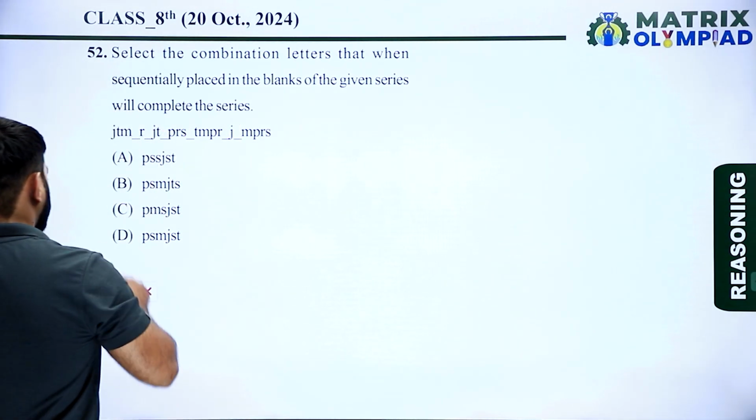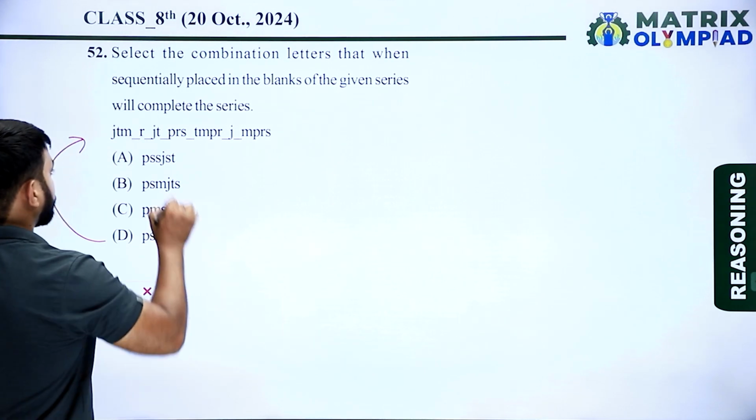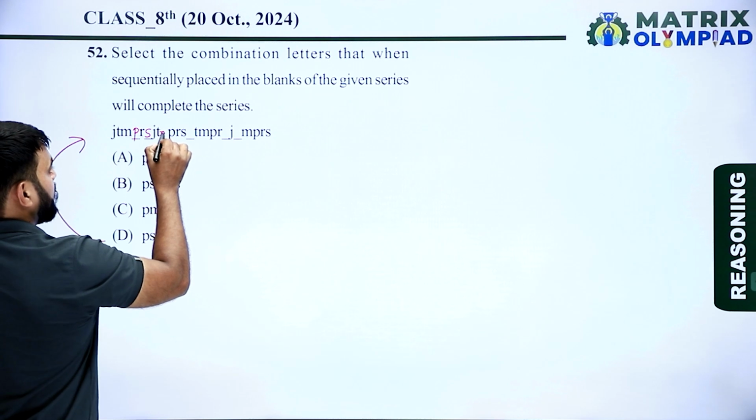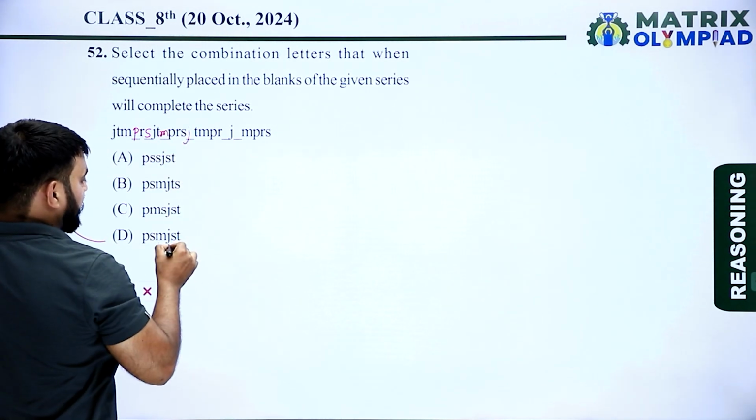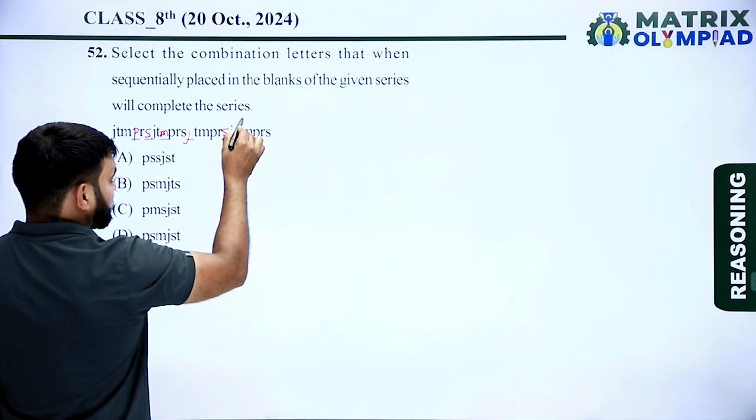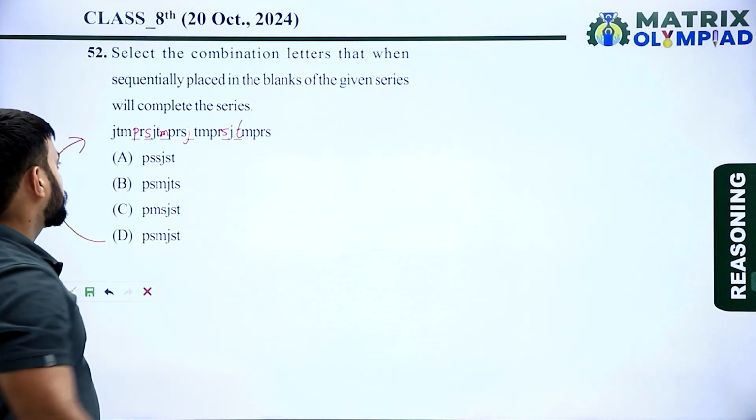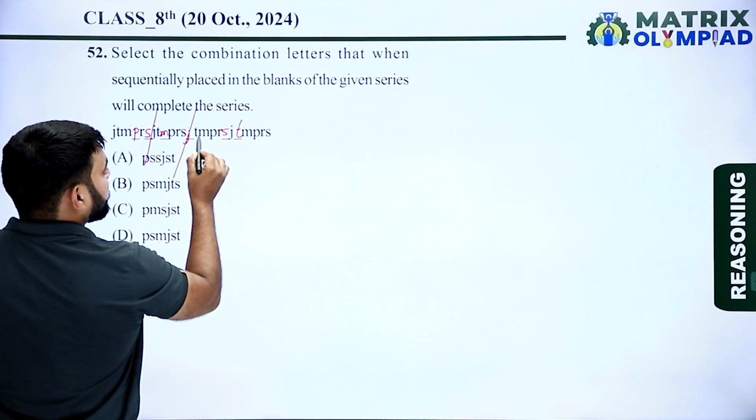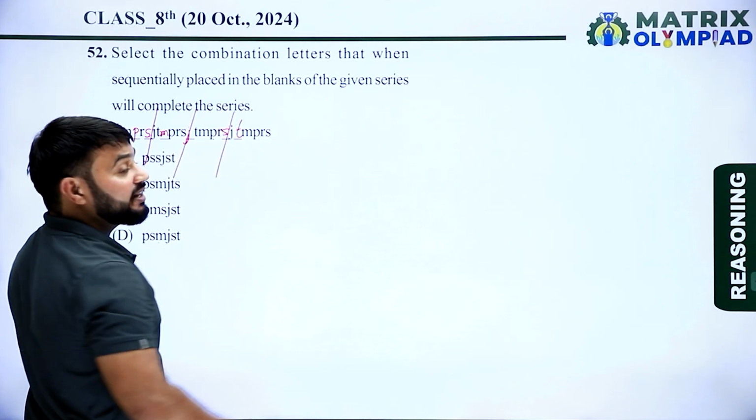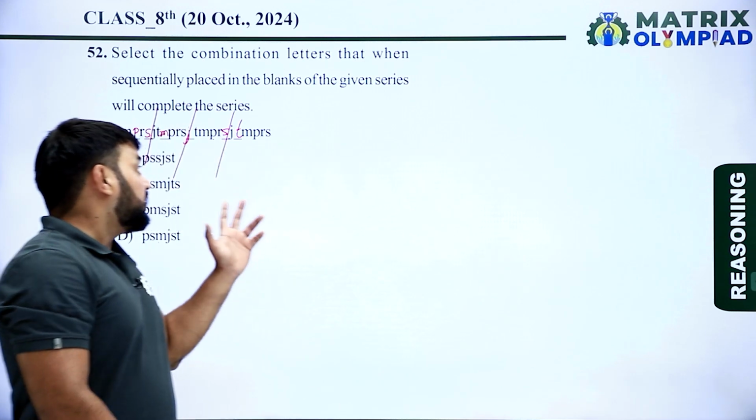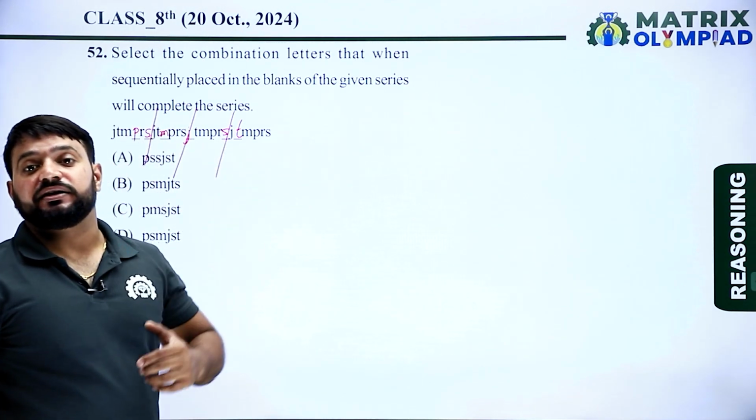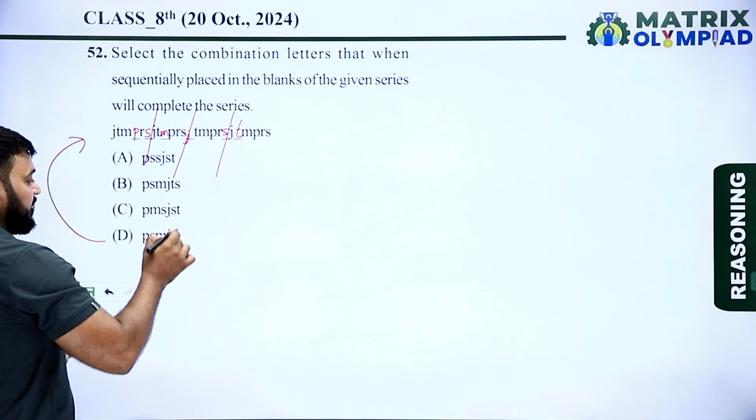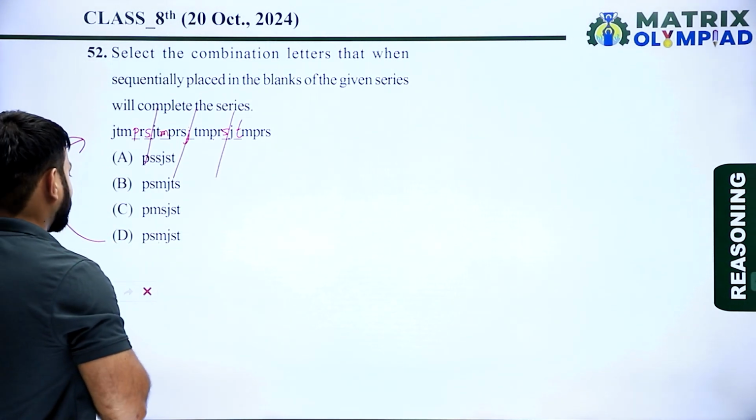Now taking option D. According to option D, the first blank is P, the second is S, the third is M, the fourth is J, the fifth is S, and the last blank is T. So now check the pattern. The pattern is JTMPRS, JTMPRS, JTMPRS, JTMPRS. Yes, in this way we have got a defined pattern of letters. So option D is the correct answer of this question.